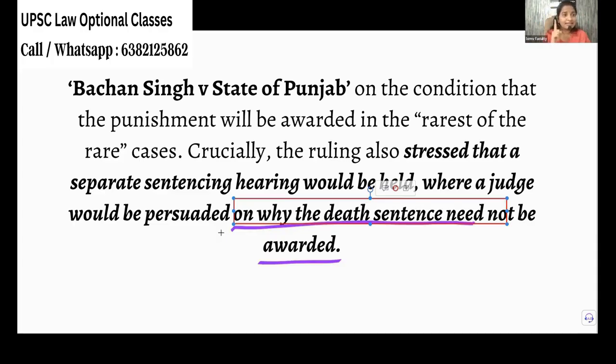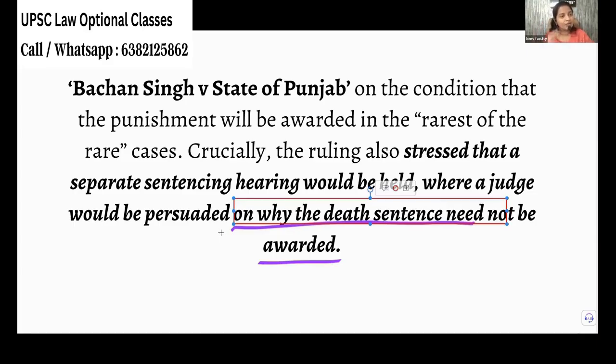A mother has killed her own 2 children just for the extramarital affairs. When the sentence was read over to her and told that, see, you get an opportunity to give all the mitigating factors, you know what she told? She told that I have 2 aged parents. So if you give me death penalty or if you give me life imprisonment, then how will I take care of them? The judge asked the right question.